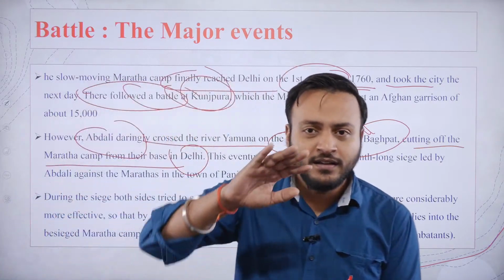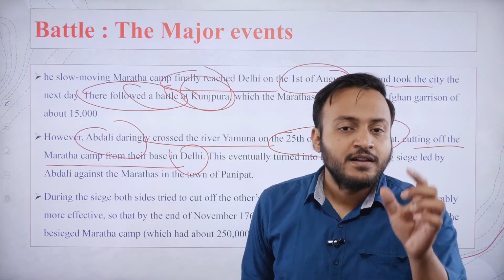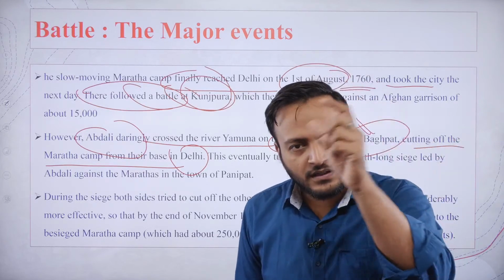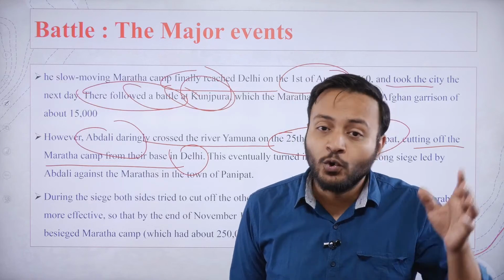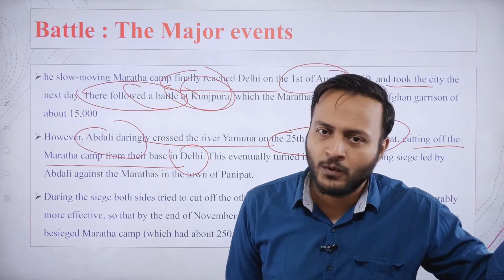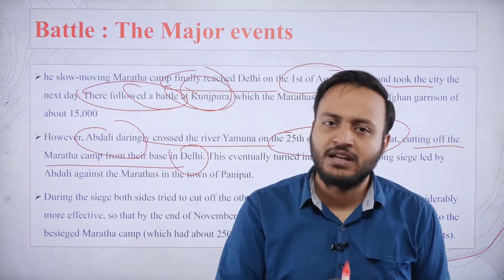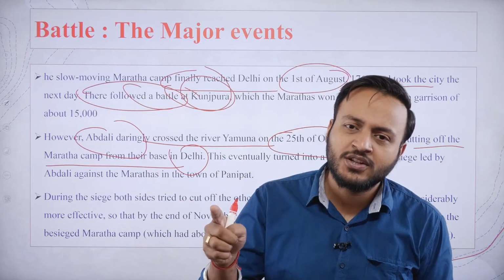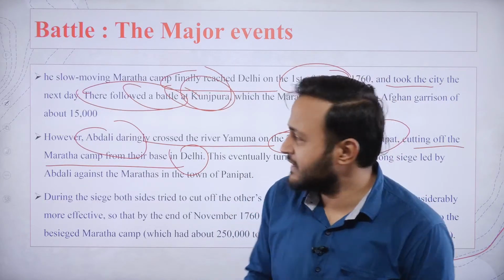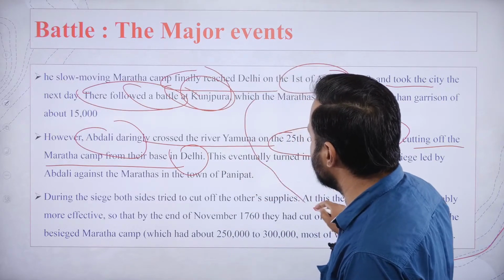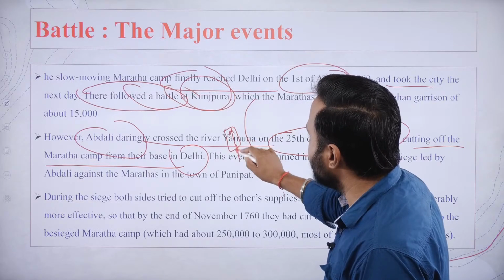Actually, the Marathas were surrounded. If you have a look, the Yamuna was crossed at the location of Bagpat, and the Marathas, who already had a challenge in the western part of the land, now had a challenge even in the eastern part. In the east, the Rohillas and Awadh were already present. This is the location of the Yamuna. So the Marathas were marching to this particular site.